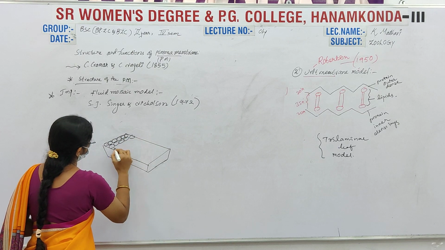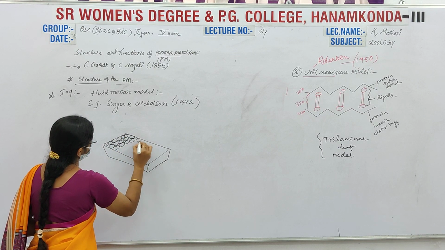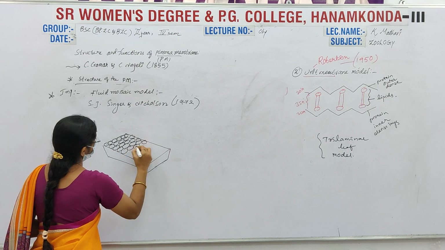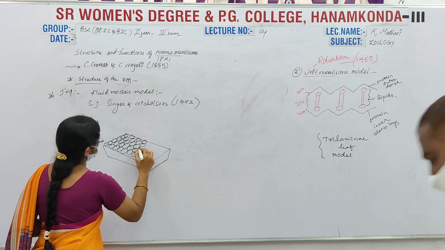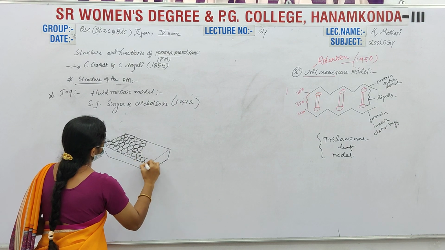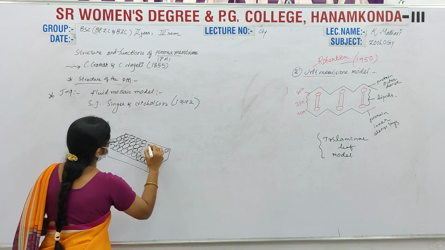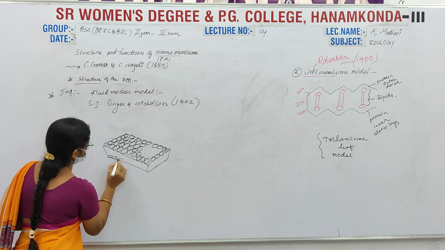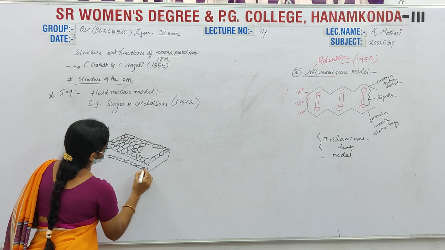Here, the hydrophilic head regions of the phospholipid layers are arranged in a linear manner, and inside it is the same.